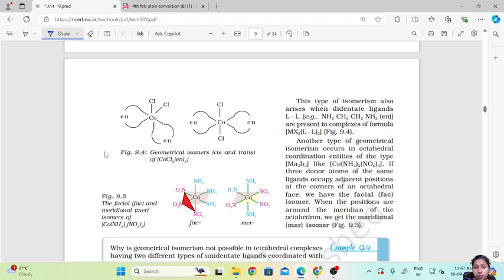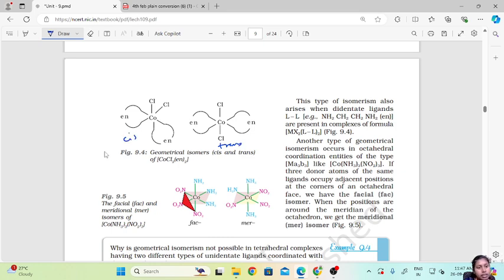This type of isomerism also arises when didentate ligands are there. If there are didentate ligands, then also there is a cis and trans arrangement that is seen. So this is a didentate ligand. You can see this is trans and this is cis.